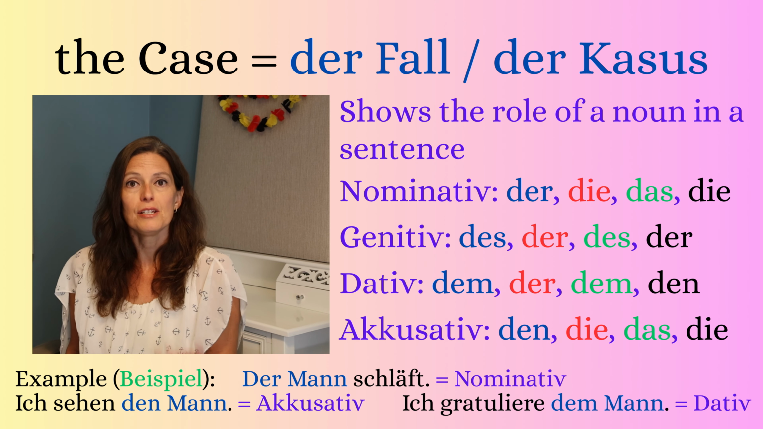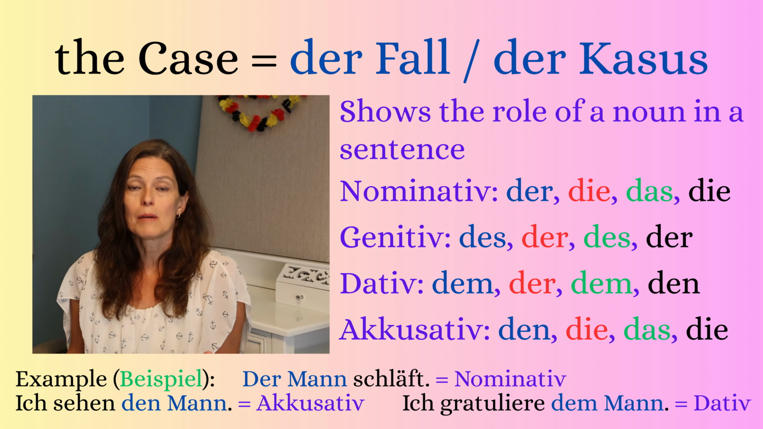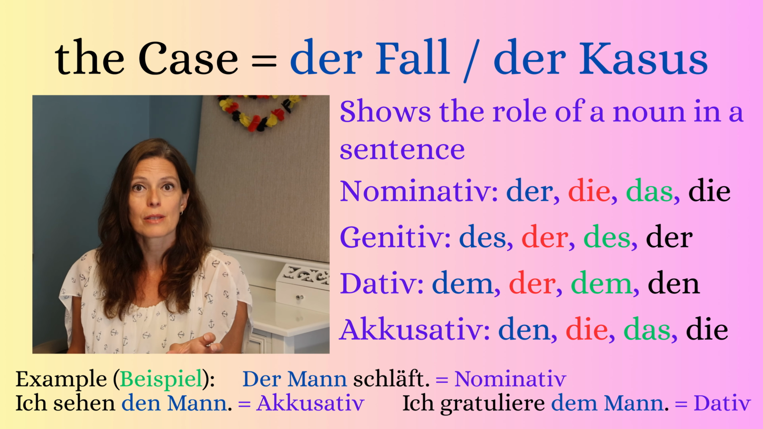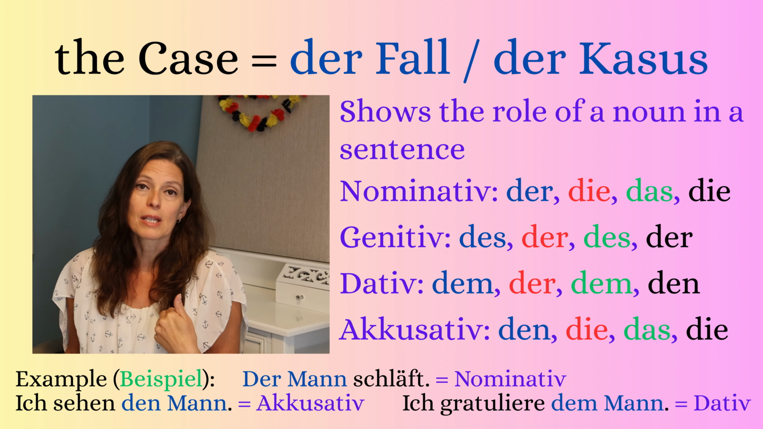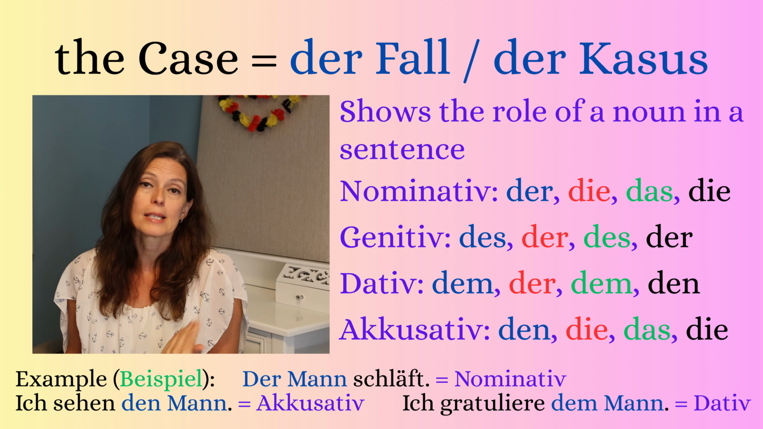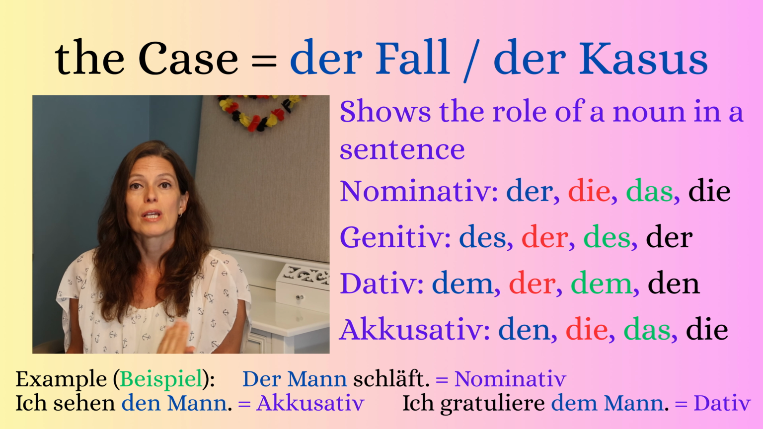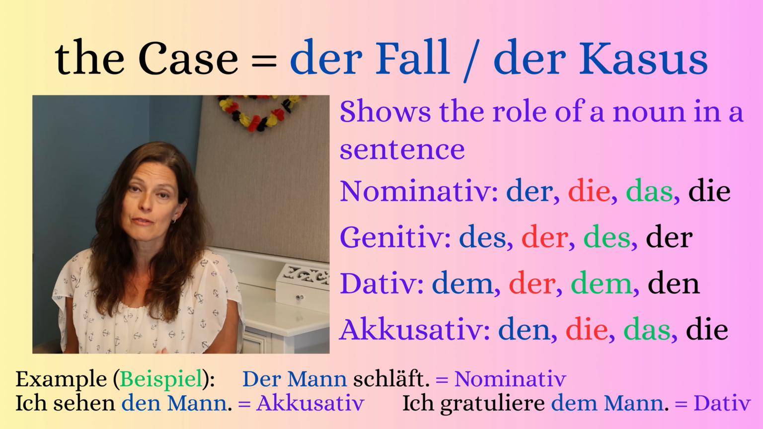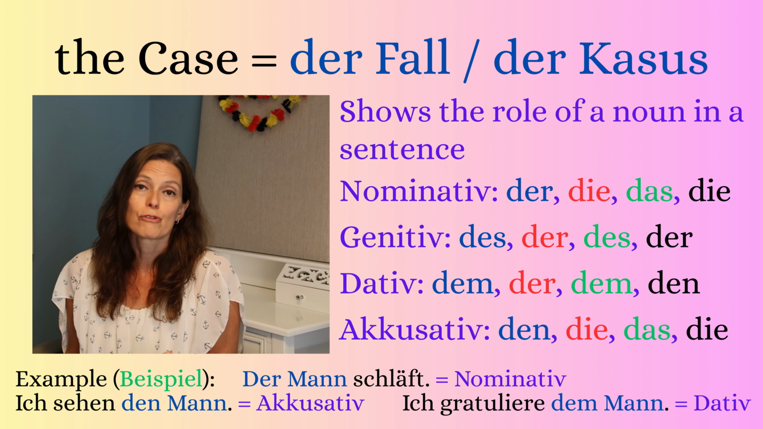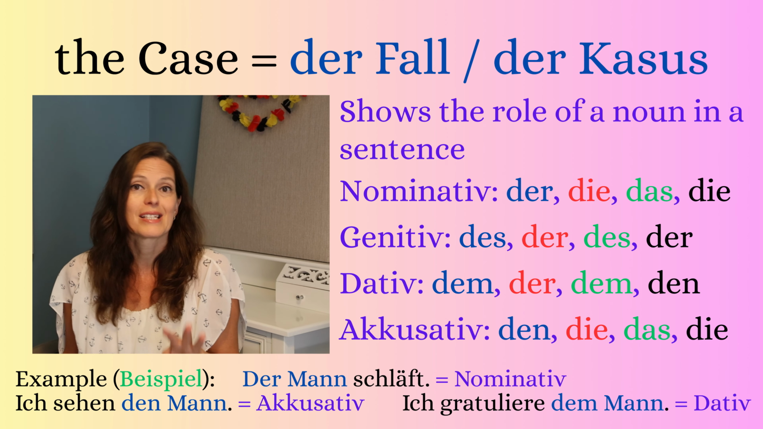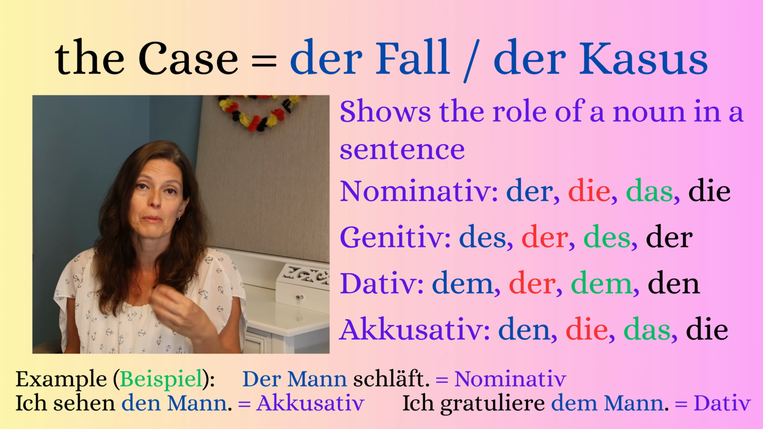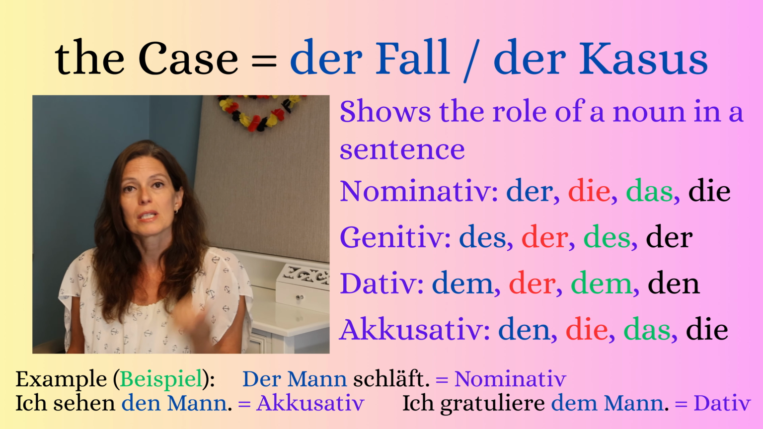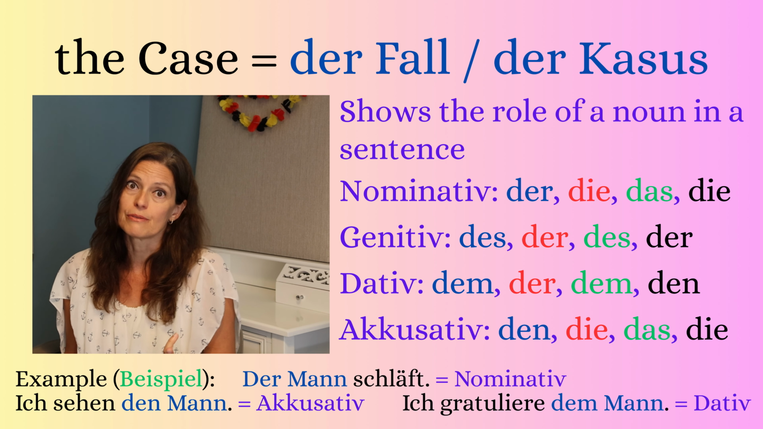So the 4 cases, die 4 Fälle, show the role of a noun in the sentence. Just a little example. Der Mann schläft, so he's the subject. Or ich sehe den Mann. So then I am the subject and the man is the object, and in this case he is an accusative object. So you say den Mann. Ich gratuliere dem Mann. In this case it is a dative object, the man. So you have to change it, but you will learn that later. Now in this lesson the terms are just important that you understand if I'm talking about the cases, that it could be nominative, genitive, dative or accusative.